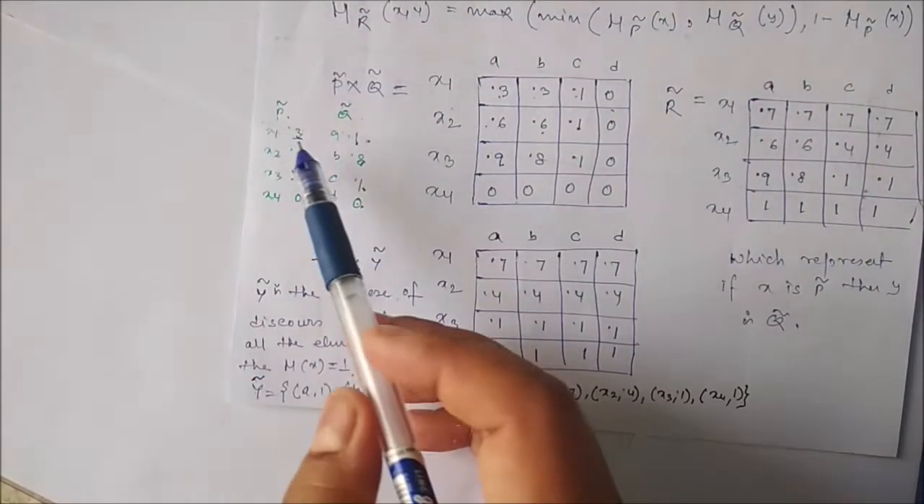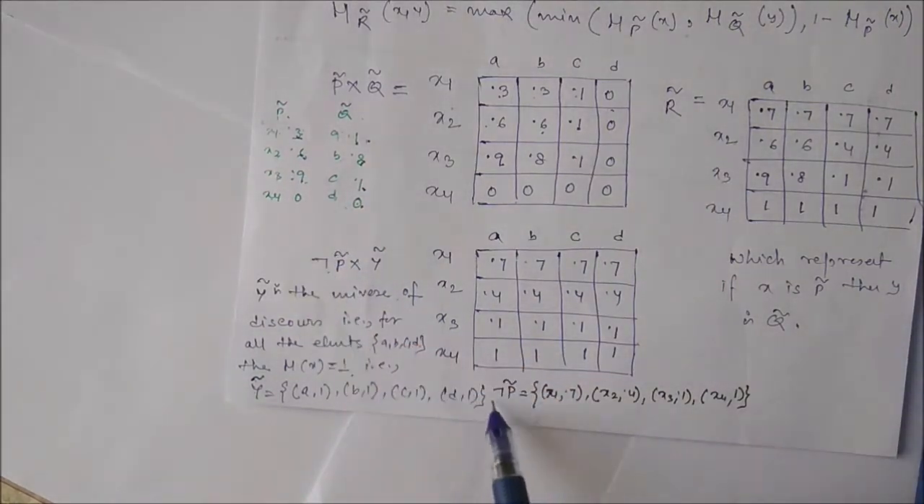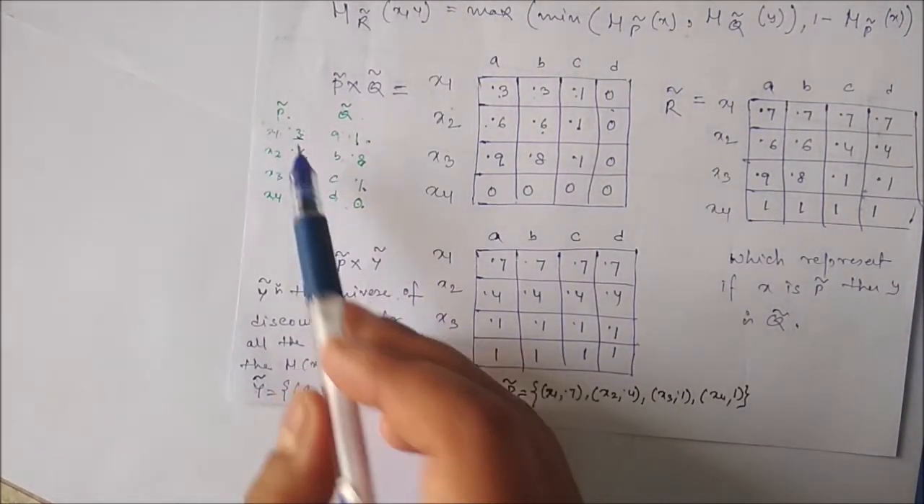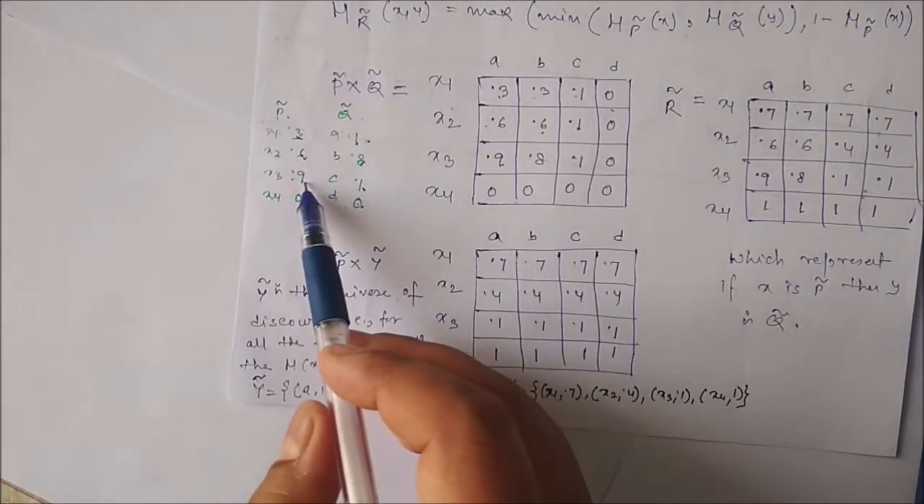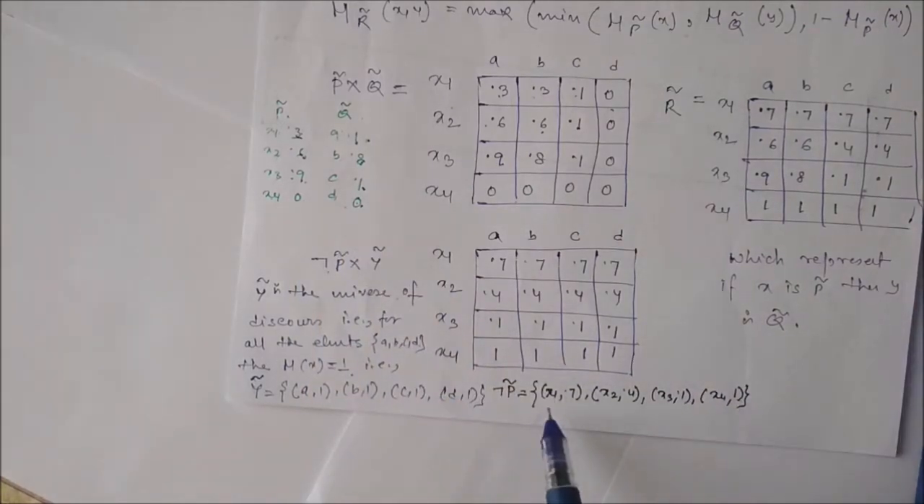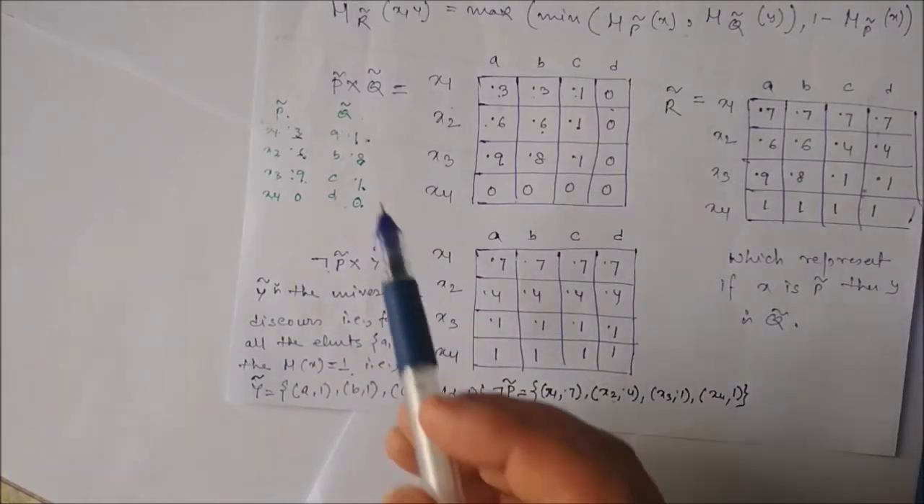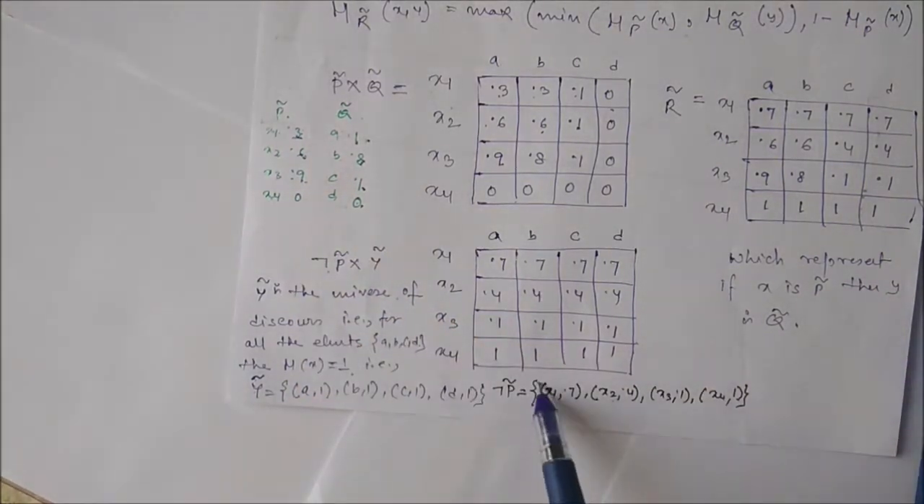Okay, so P is what? x1, x2, x3, x4 with membership values 0.3, 0.6, 0.9 and 0. So not P is what? 1 minus 0.3 is 0.7, 1 minus 0.6 is 0.4, 1 minus 0.9 is 0.1, 1 minus 0 is 1. And the elements are what? x1, x2, x3, x4, same as before.